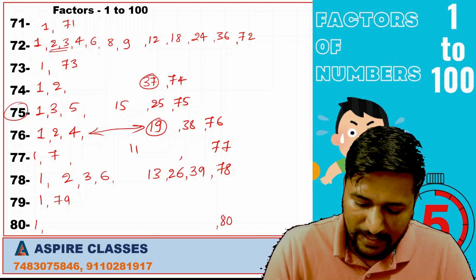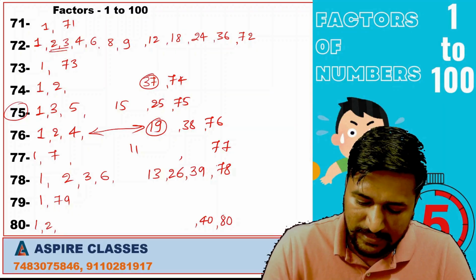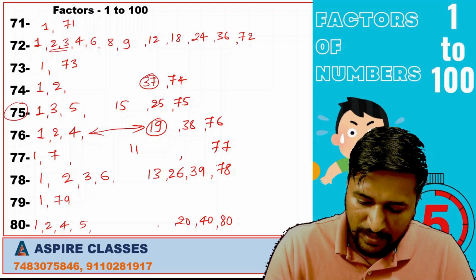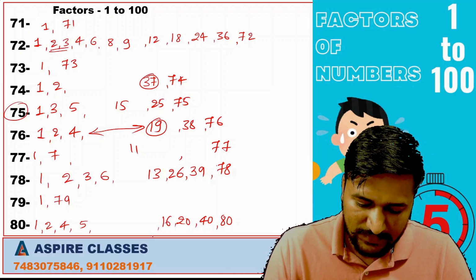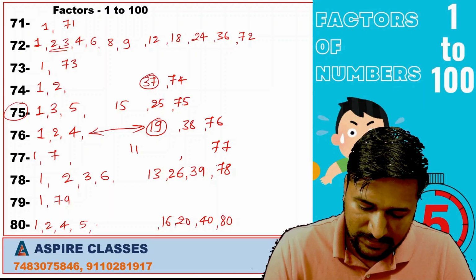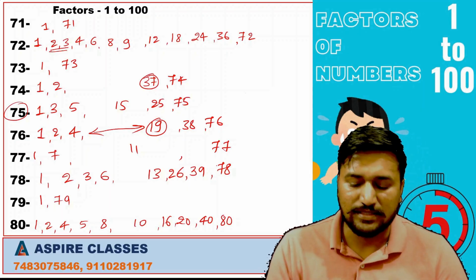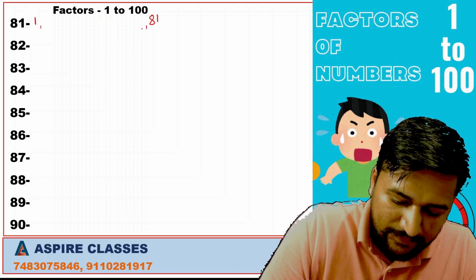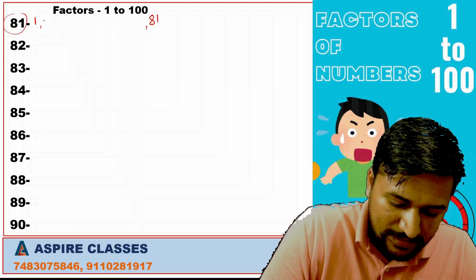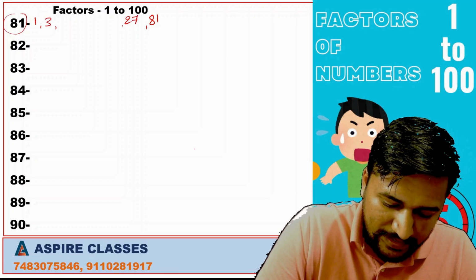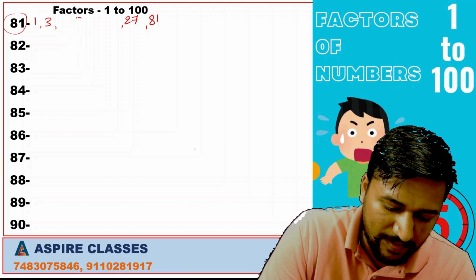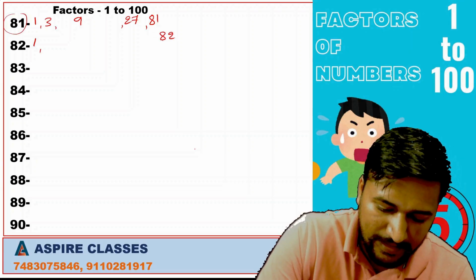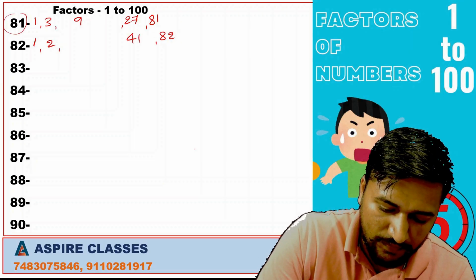1, 80, 2, 40s are. Next, 4, 20s are. This number is divisible by 5. 5, 16s are. Next, 8, 10s are. 81, 1, 81. This number is divisible by 3. So 3, 27s are. Next, it is divisible by 9. 9, 9s are.